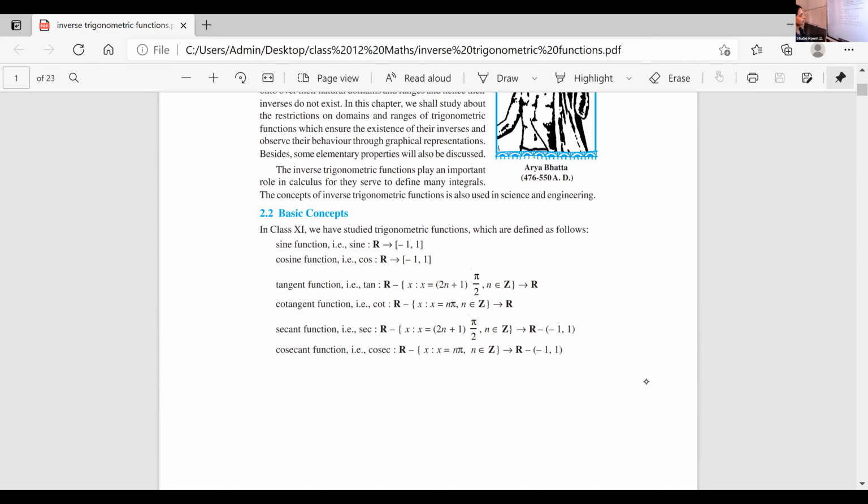Likewise, cosecant. Cosec is 1 by sine. So the domain is R minus all the multiples of pi, and the range is R minus (-1, 1). This is about the domain and range of trigonometric functions. Okay, mark it in your textbook.